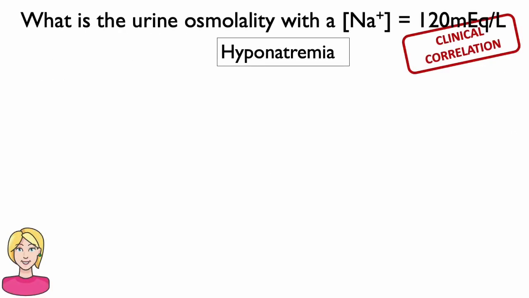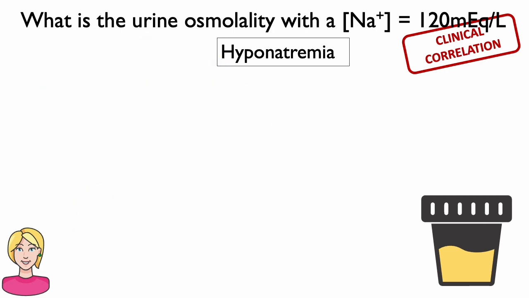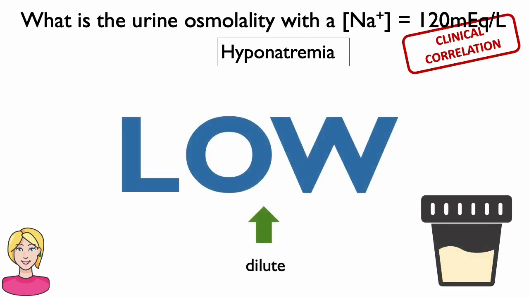If ADH were shut off in a patient with a serum sodium of 120 milliequivalents per liter, what do you expect the urine osmolality would be? In this case, assuming the patient is not hypotensive, we expect there to be no stimulus for ADH release, thereby no stimulus for water reabsorption by the kidney. This should result in very dilute urine and a low urine osmolality.